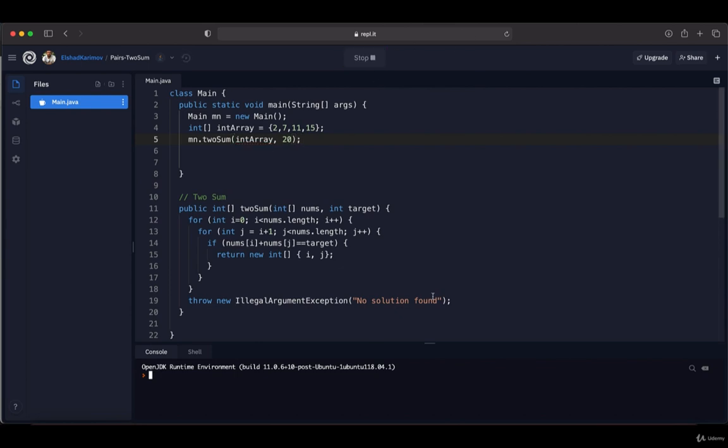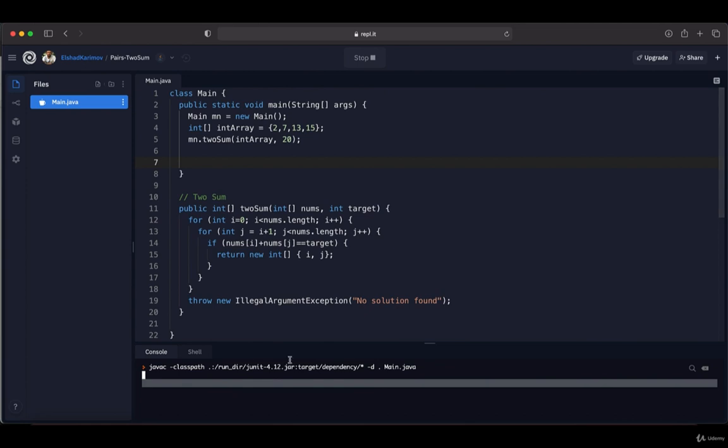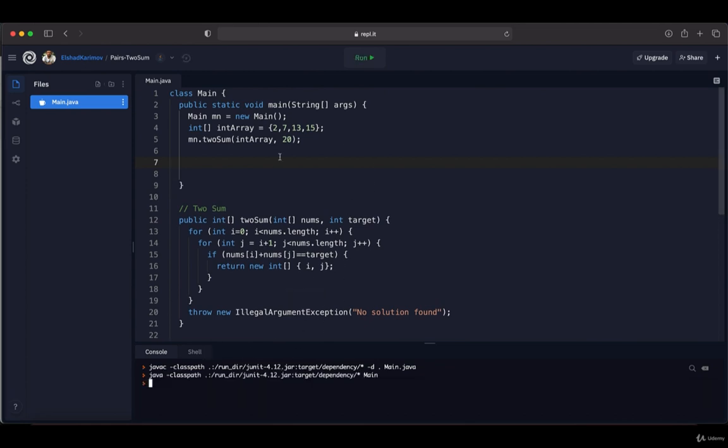So if I run our code, you'll see that this time it gives us an error. So if you look at this error carefully, you see that IllegalArgumentException, which means that no solution found. So it throws over here. So this means that we don't have any pair whose sum equals 20. Now, for example, if I change this number to 13, so we can easily see that 7 plus 13 is equal to 20, and run our code one more time, you'll see that in this case, it's going to return a different value. Now, as you see, after running our code, nothing happened in the console.